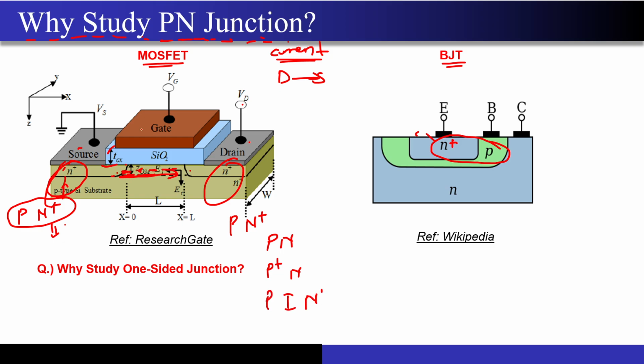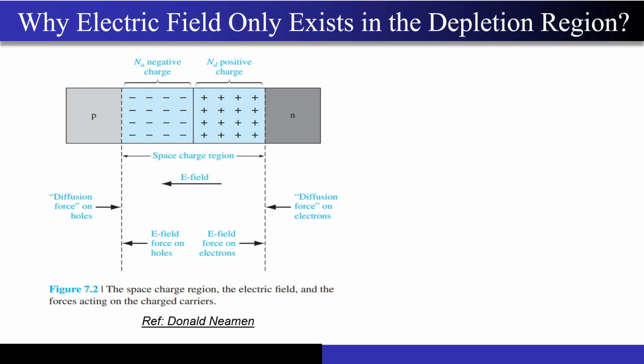So now you must have got the reason why we study the one-sided junction first, because the one-sided junctions are created inside the MOSFETs as well as inside the BJTs, correct? So it is not a random permutation and combination stuff. It is because those junctions physically exist in the devices, it becomes an utmost concern that these junctions behave properly. That's why we study the PN junction first and then we move on to the devices. Okay, so I hope that point is clear.